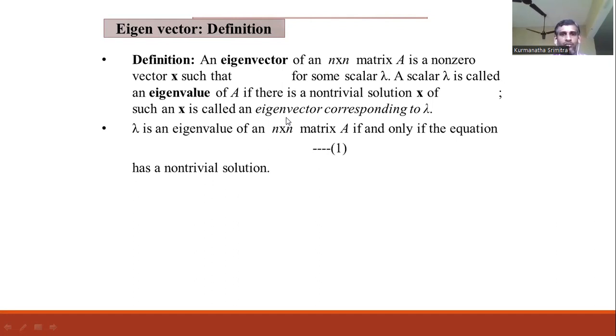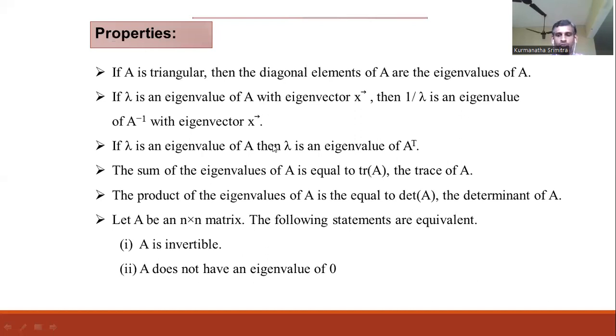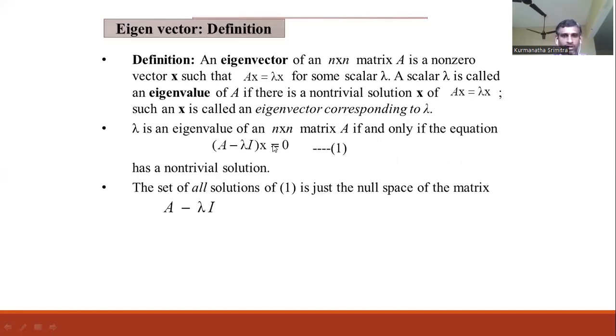So if any vector x satisfies the equation A minus lambda I into x equal to 0, x is called the eigenvector corresponding to the eigenvalue lambda.